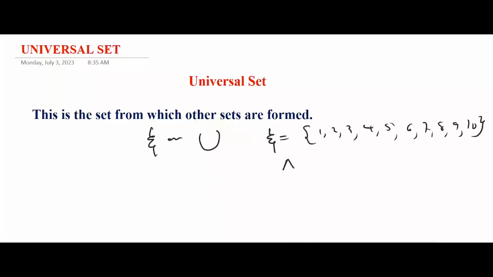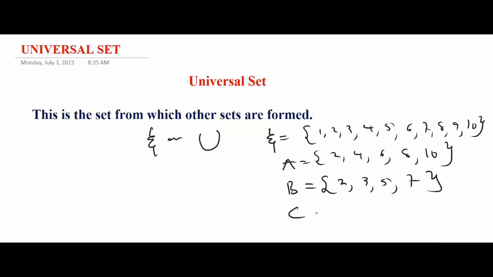That is, I can have a set A to be 2, 4, 6, 8 and 10. I can never have 12 because it is not in the universal set. I can't put 11 here because it is not in the universal set. So I can have another set, set B, as 2, 3, 5 and 7.